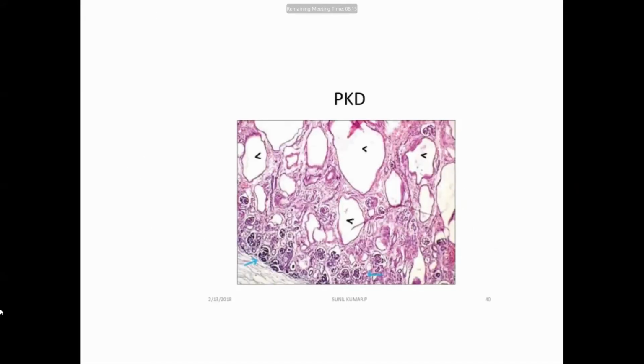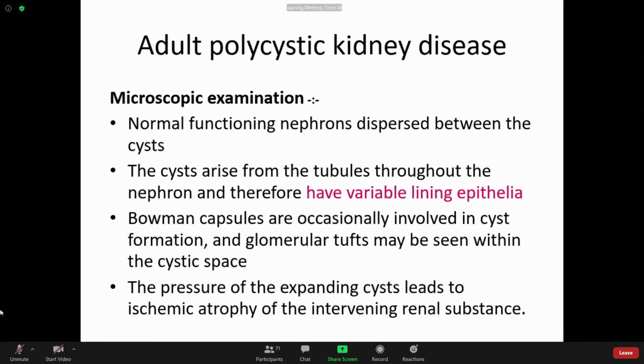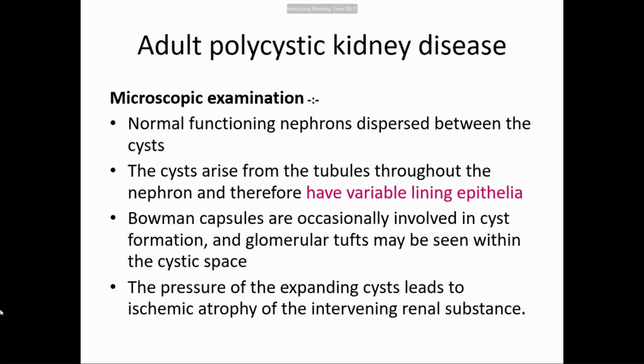That will lead to formation of fibrosis. So under microscopic examination, between the cysts you may see normal nephrons, that is glomeruli and some tubules. And since the cysts arise from the tubules, their lining epithelium is different. Whether it is arising from proximal or distal, there will be different epithelium.